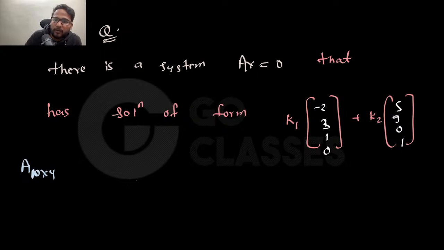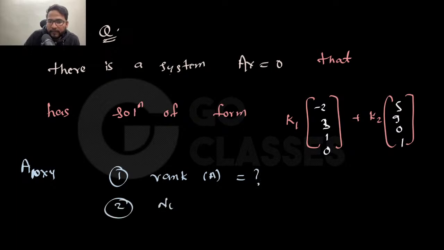Then I'm asking you a couple of things, given that the solution is of this form. First, what is the rank of A? What is the number of linearly independent solutions in Ax equal to 0? Let me know both of the things. What is the rank of A? What is the number of linearly independent solutions?